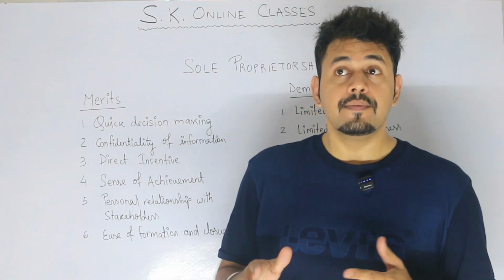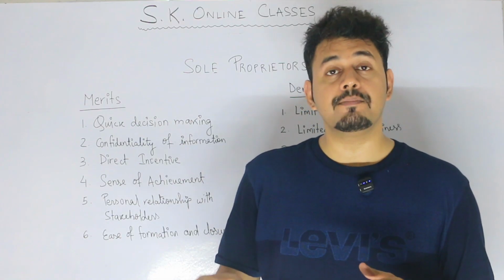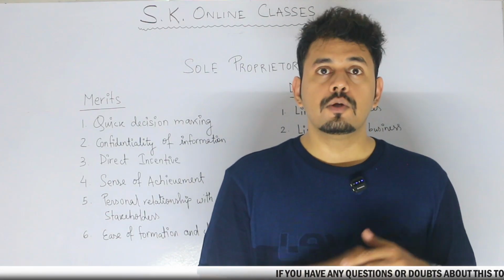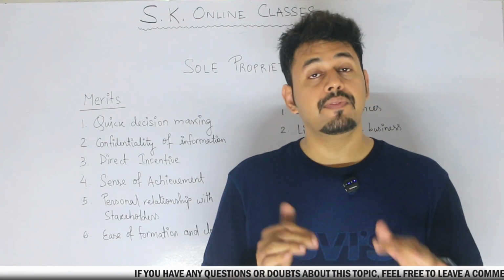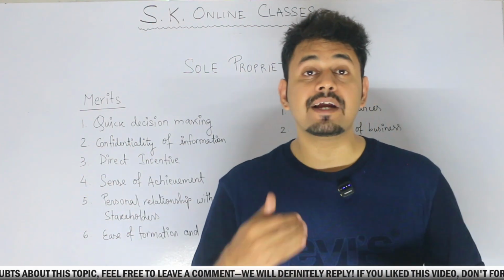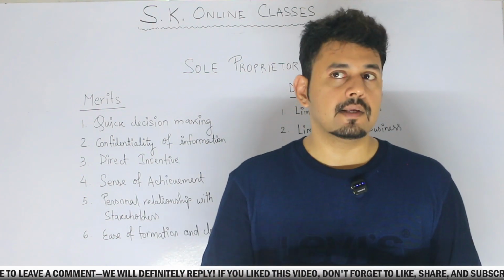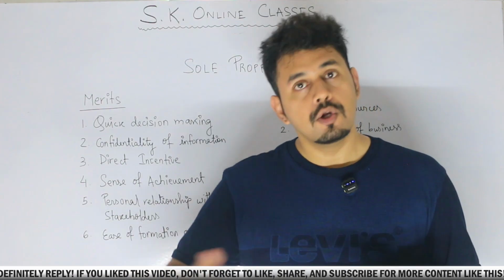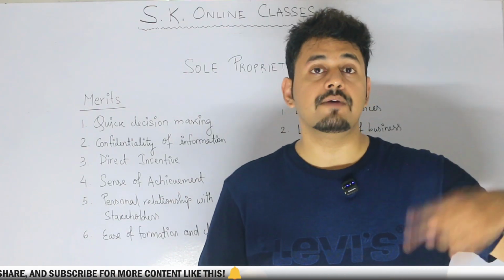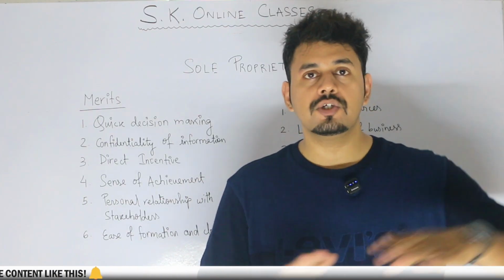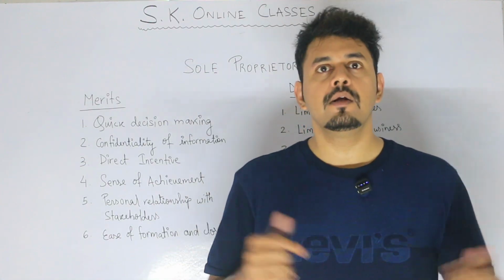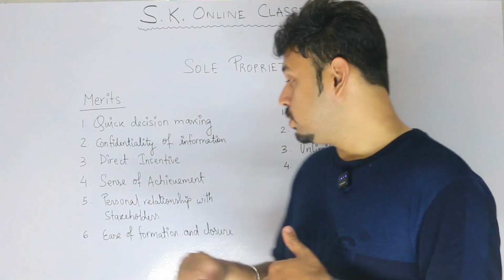So proprietors, they at least feel good that they are doing something for themselves. The effort that they give, accordingly the profit that they earn. So the more effort they give, the more profit they earn, and they have a sense of accomplishment or achievement. They feel like they have achieved something by doing everything on their own. Whereas somebody else may set a platform for you, you may work for them, you may shine, but only within the organization. The organization's name will come outside. Outside the organization, nobody knows you, because outside the organization, the company's name will shine. So I hope this point is also clear to you all.